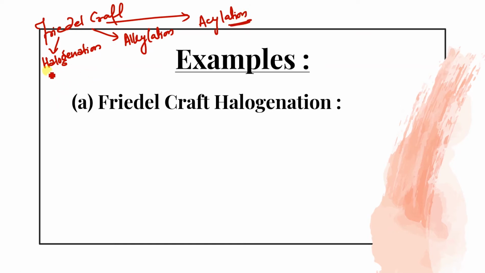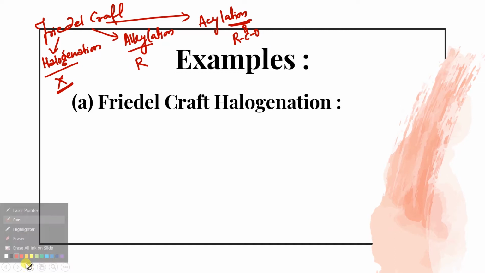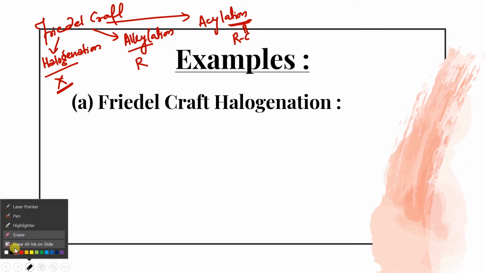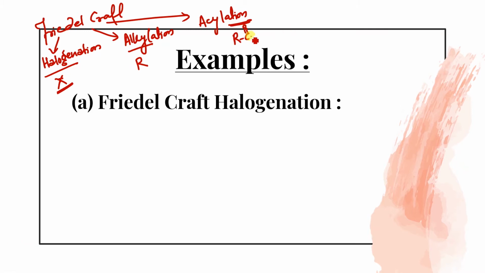In halogenation, chlorine or another halogen is going to attach. In alkylation, an alkyl group will attach, and in acylation, an RCO group will attach. This is RCO, so this group is going to attach. Clear? Be very careful what is going to attach.